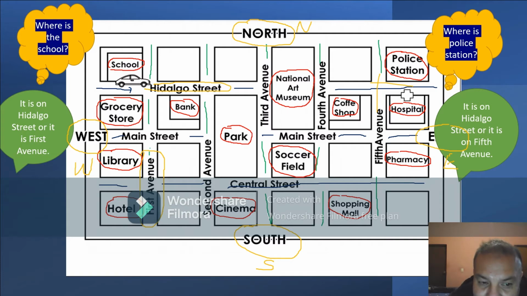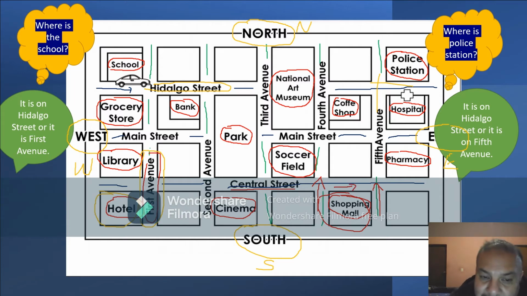Where is this hotel? Well, the hotel is right here. What can you tell me about it? Probably you can say, oh, it is on Central Street, or also it is on the 1st Avenue, correct? What if I ask you about the shopping mall? There are three options, correct? It is either on the 5th Avenue, or on the 4th Avenue, or on Central Street.